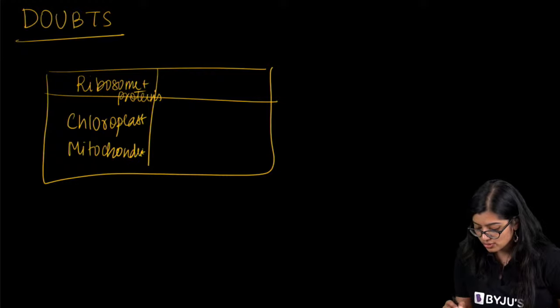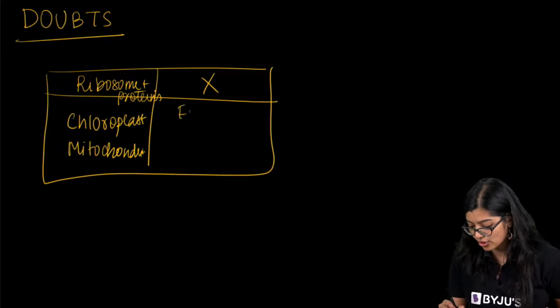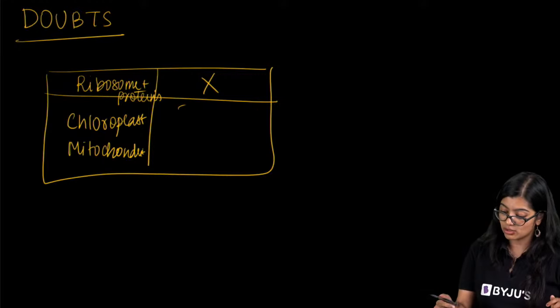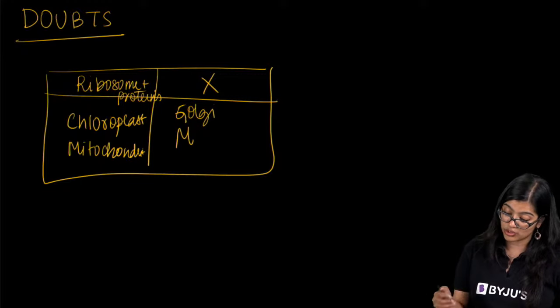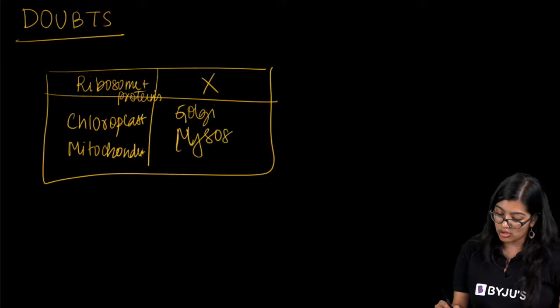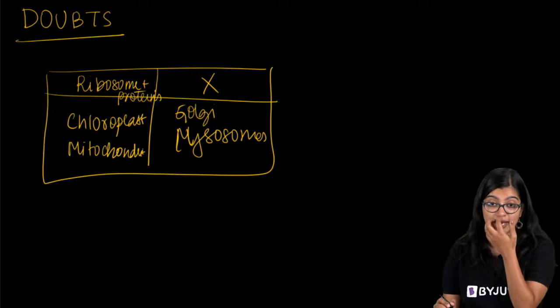But those which do not have this include your endoplasmic reticulum, right? Or I would say this includes your Golgi, this includes your lysosome, right? All of these are examples of the same, right?